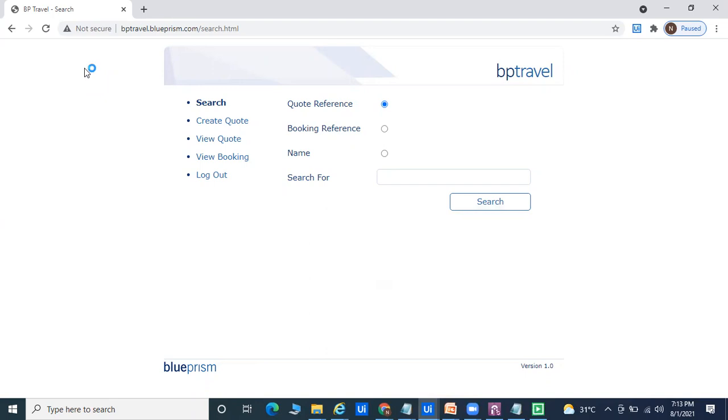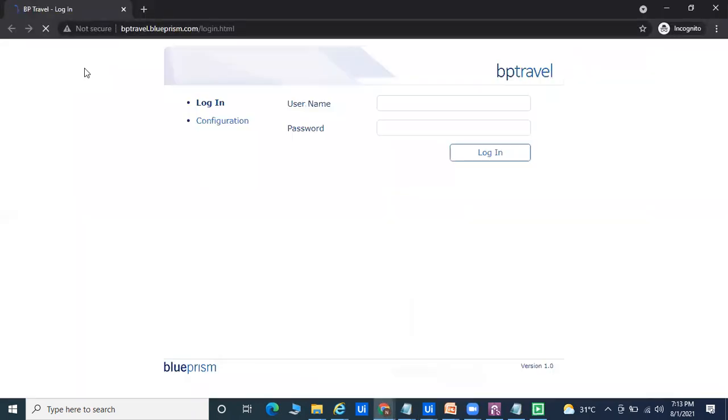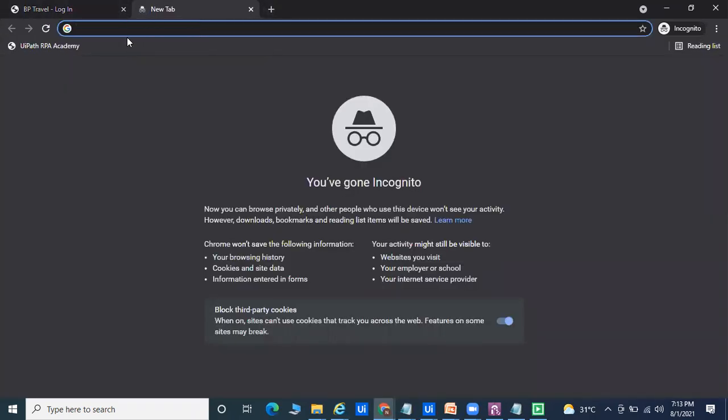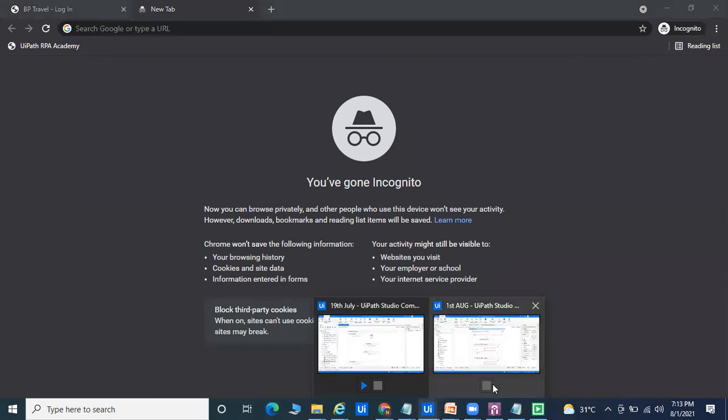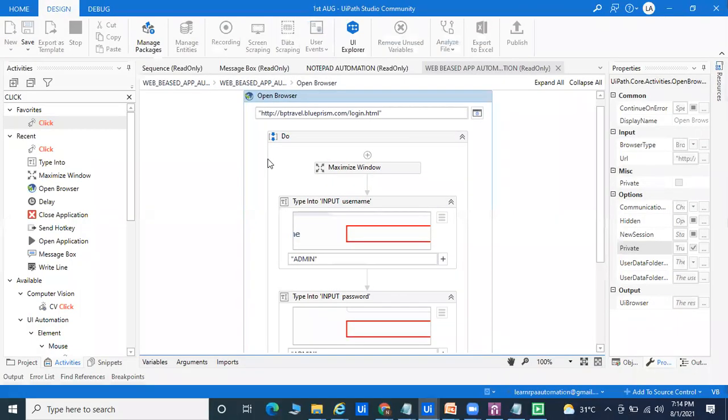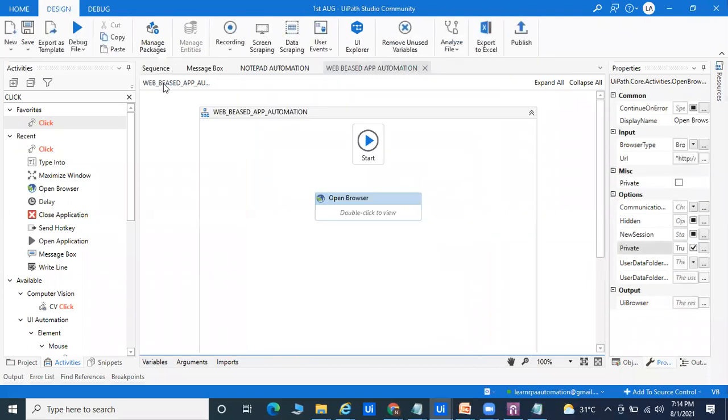So there you are able to automate this way. Right now you can see here we are already opening an incognito window. If you want to open a new tab, you can press Control T and pass these things, everything we are able to automate. Like this we are able to automate any type of things. If you ask me about the coding part, in only 1 minute I can show you one thing.